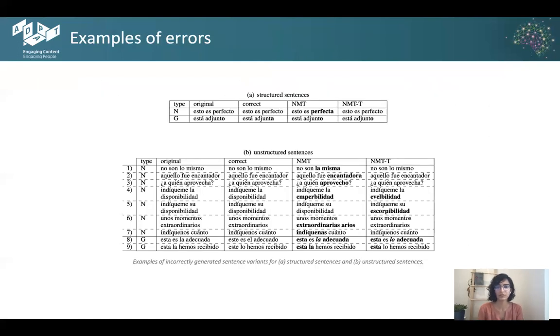I want to quickly spend a few seconds on this slide to show how the incorrect sentences were generated for structured and unstructured sentences. As in the first table, you can see a few sentences for the neutral sentence, the actual sentence was correctly generated when the tags were added. However, it didn't perform so well on genderable sentences.